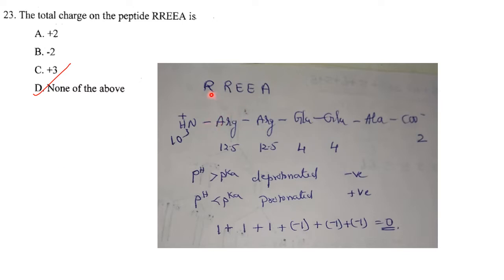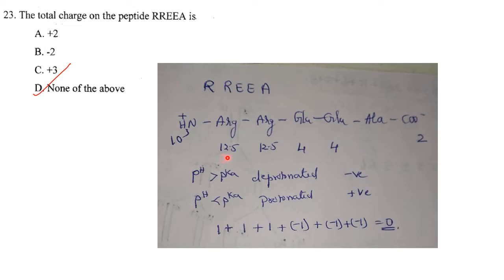So this is the peptide, where R represents arginine, E represents glutamic acid and A represents alanine. You know that arginine has a side chain pKa value of 12.5 and glutamic acid has a side chain pKa value of 4. At the ends it is 2 and 10. So when pH is greater than pKa, it is deprotonated and you get a negative charge. And when pH is less than pKa, it is protonated and you get a positive charge. Here the pH is 7, physiological pH.